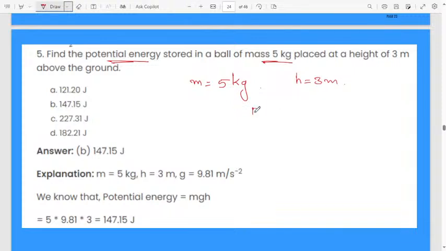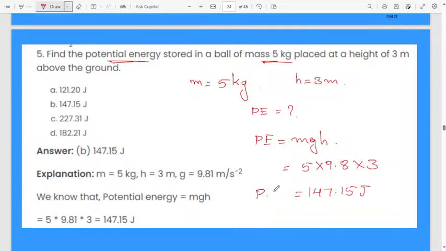Then you have to calculate the potential energy. You know the formula, potential energy is mgh, where m is 5, g is 9.8, and height is 3. Multiply, and you will get 147.15 joule. The SI unit of potential energy is joule.